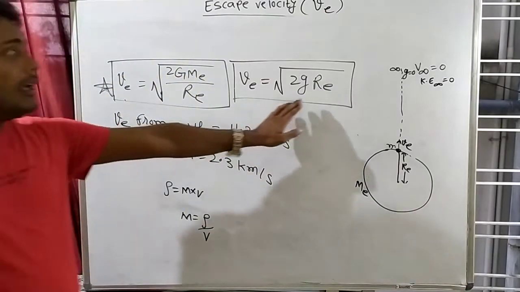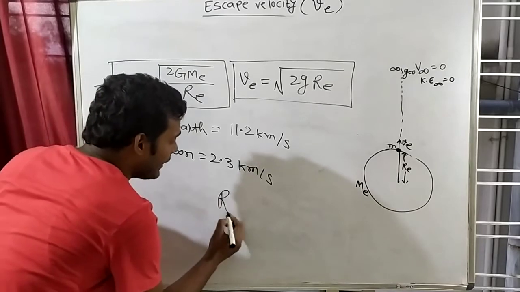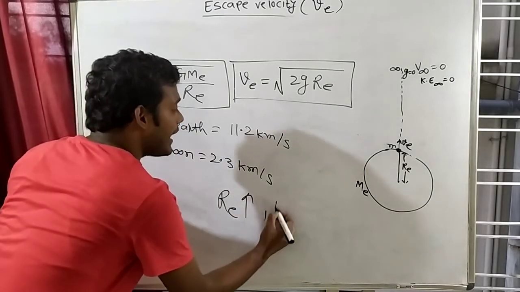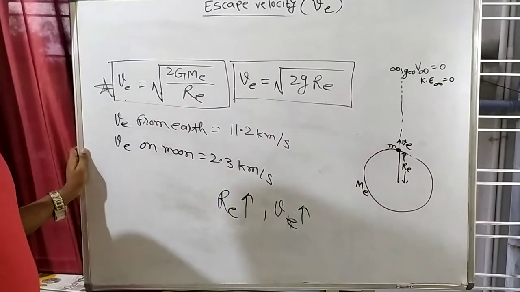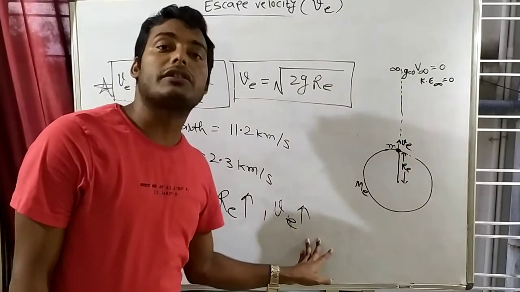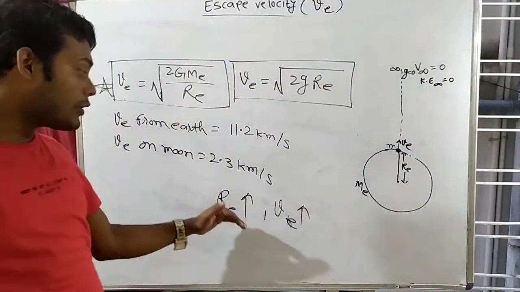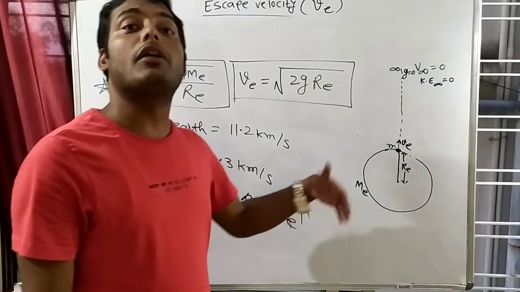So actually, when re will increase, then escape velocity will increase. That means when the radius of the earth will be more, then escape velocity will be more. That means when the radius of a planet will increase, then escape velocity will be more.